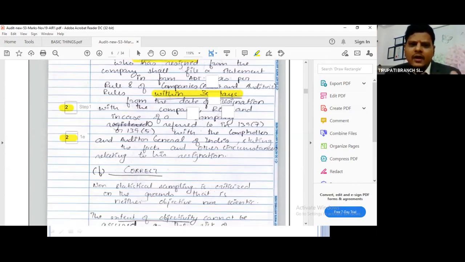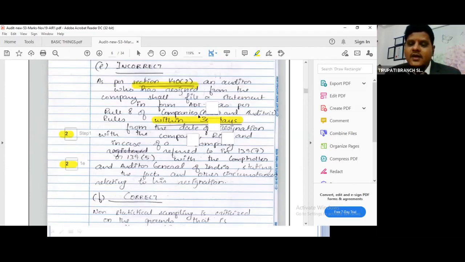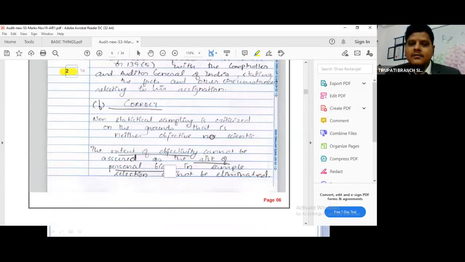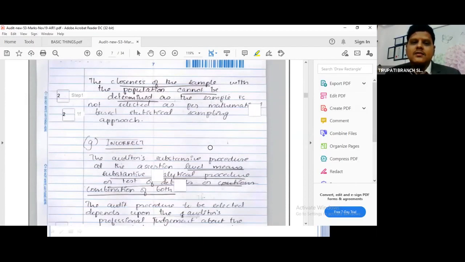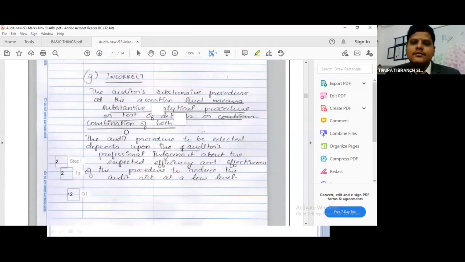You don't think about whatever I struck out in the exam, whatever I scribbled in the exam. You focus on the underlined points. See, beautifully answered. Important points underlined. So 4 out of 4.